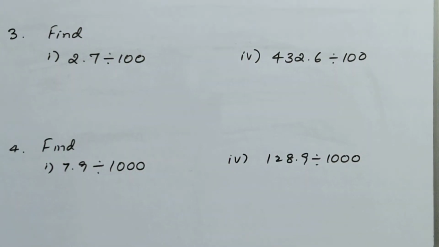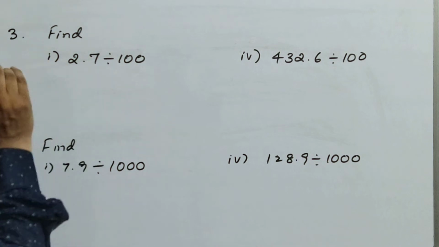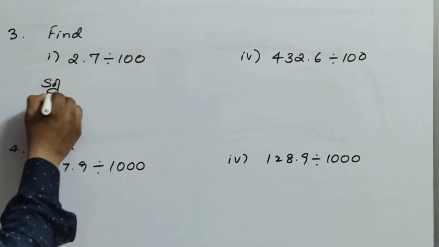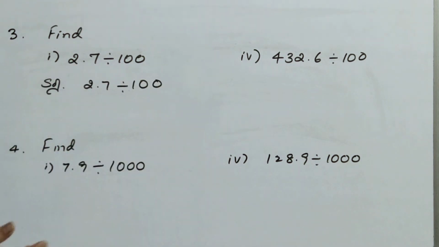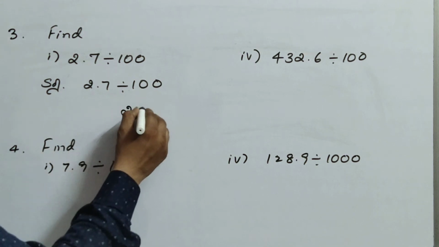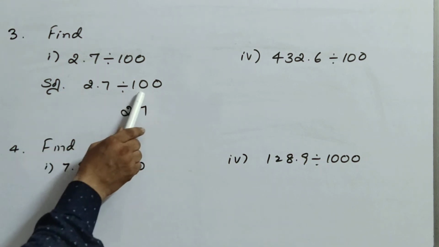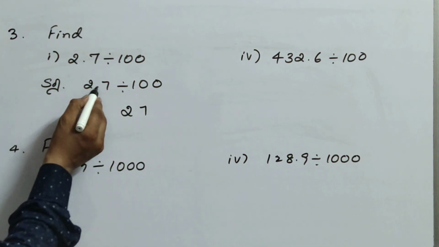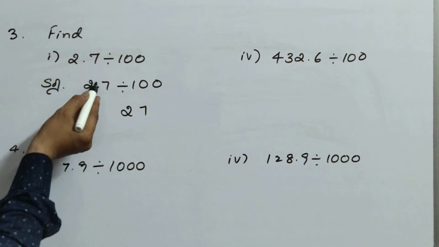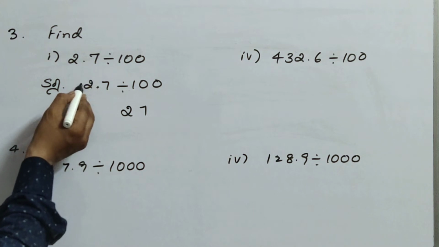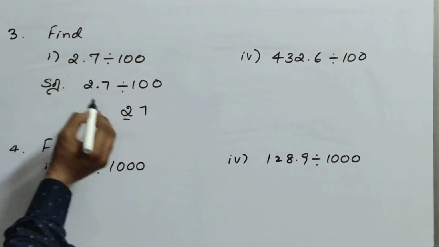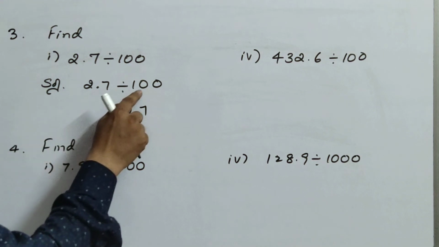See the third question here. The first one was 10, next one is division by 100. See the solution now. 2.7 divided by 100. I told you, you don't need to do any division when there are multiples of 10, like 10, 100, 1000. Now here it is 100. How will you write? First write 27. Here how many zeros? 2 zeros. Now the point started from here, so you have to come to the left side. You have to leave 2 digits. This is 1 digit, this is one more digit.